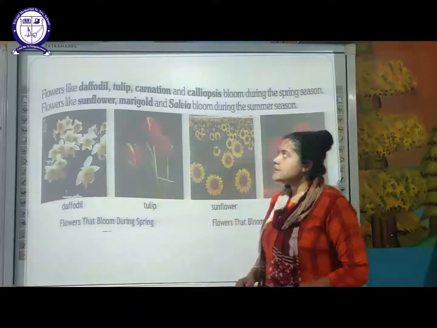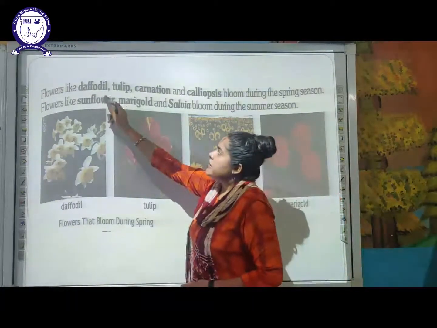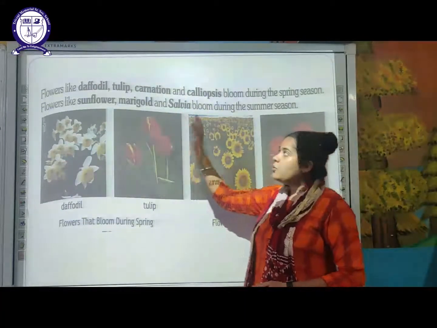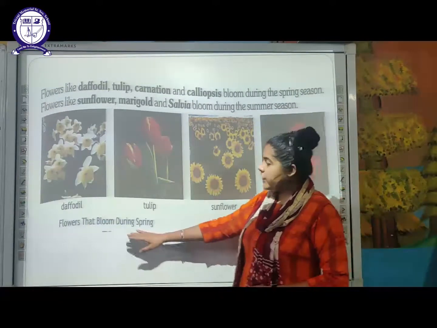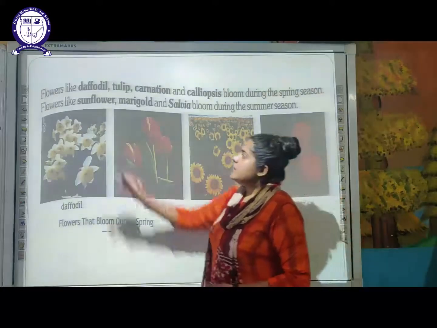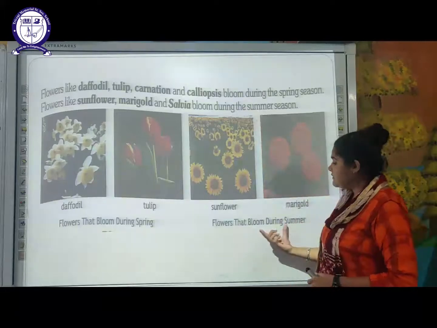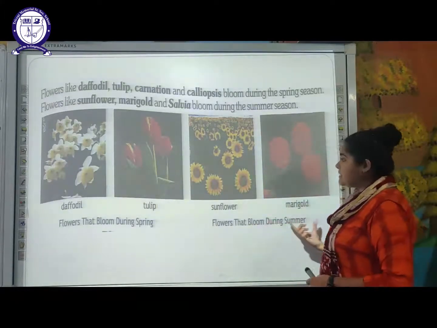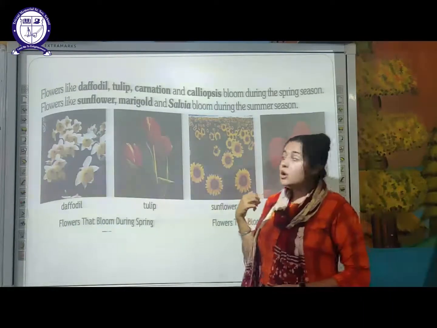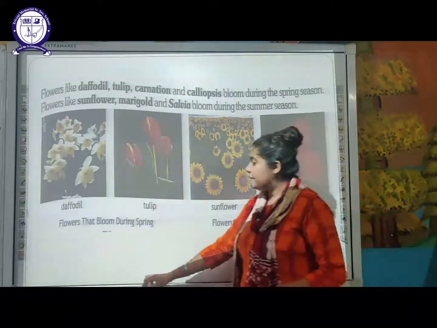The next is, there are certain flowers which bloom in the spring season. Examples of them are the daffodil, tulip, carnation and coreopsis. These types of flowers you can only find blooming in the spring season. You can see here in the diagram, this is a daffodil and this is a tulip. The next one is, flowers like sunflower, marigold and salvia bloom during the summer season. Examples you can see here, this is a sunflower and this is marigold. Marigold is very common. So you have to remember the examples of these seasonal plants.